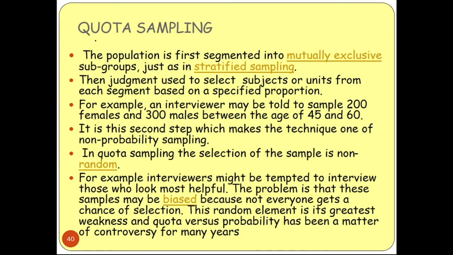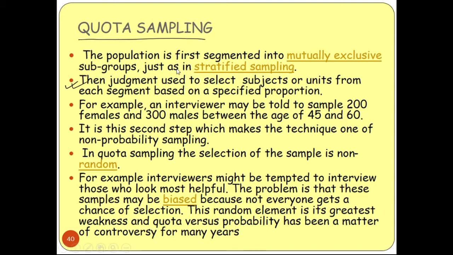So this is another sampling technique: quota sampling. The population is first segmented into mutually exclusive subgroups, just as in stratified sampling. So we have to divide the whole population into different segments, and then judgment is used to select subjects or units from each segment based on specified proportions. So now, after segmenting, you have to select people from those segments using some specific criteria.